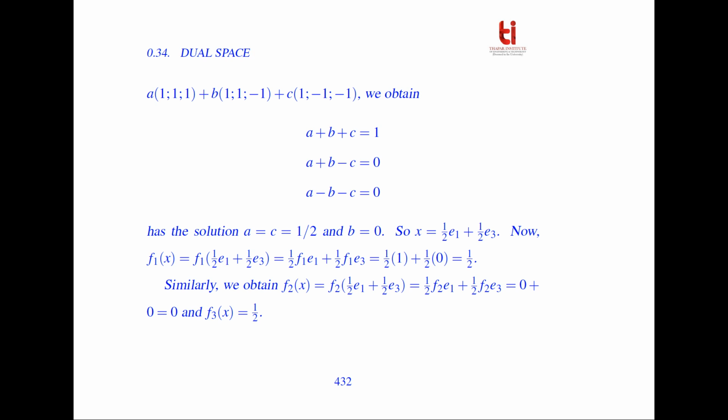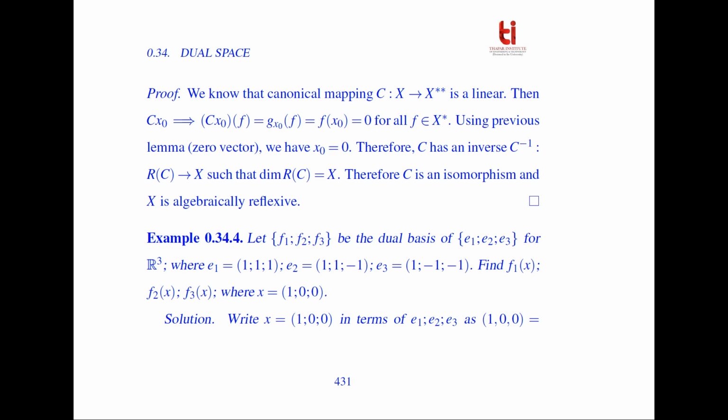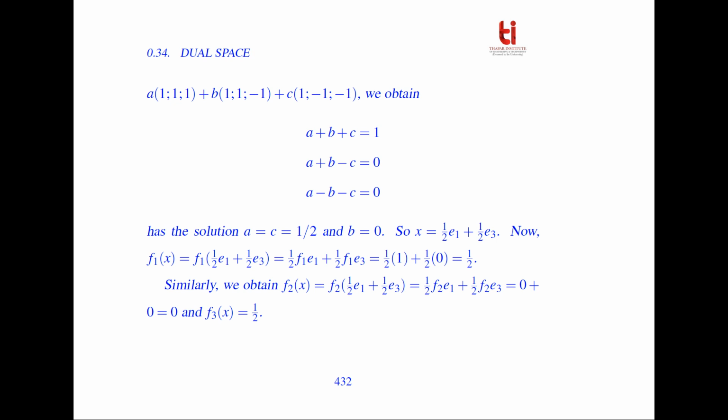So now f_1(x) is equal to f_1 of half of e_1 plus half of e_3, which is equal to half of f_1(e_1) plus half of f_1(e_3), because f_1 is linear. So f_1(e_1) we have here, we again apply the definition, so we get half of 1 plus half of 0, which is equal to 1 by 2. Clear?